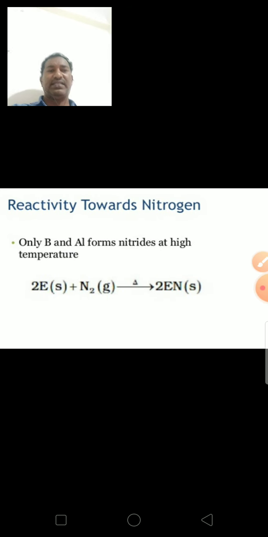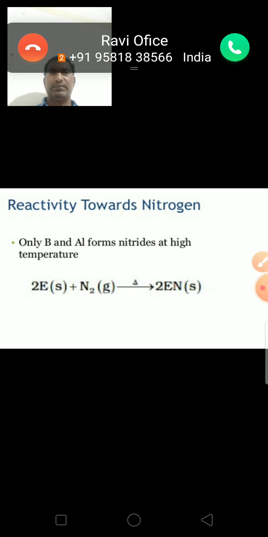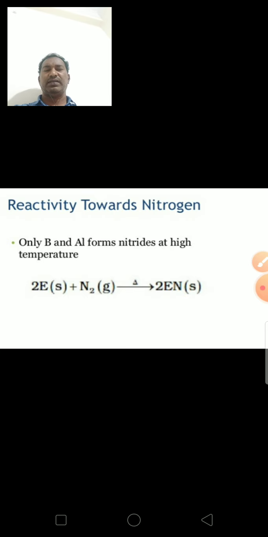Next, reactivity towards nitrogen. Only boron and aluminum form nitrides at high temperature. The elements react with nitrogen gas to form EN type nitrides.